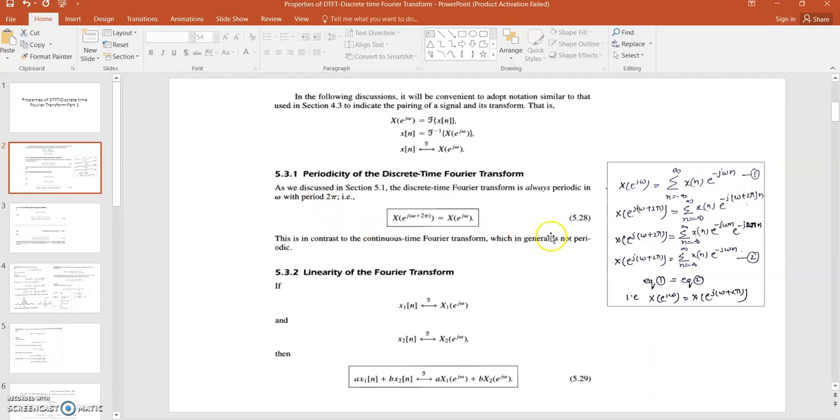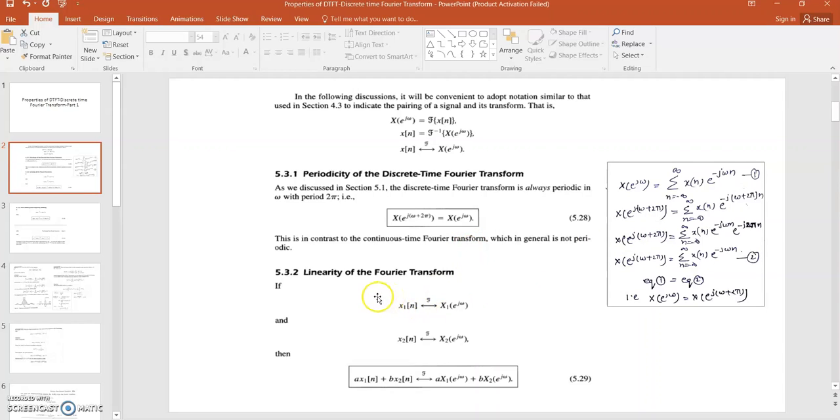So to prove this property, we have just taken the DTFT formula and replaced omega by omega plus 2 pi on both sides, and solving, we find that the left hand side is equal to the right hand side. Why are we replacing omega by omega plus 2 pi? Because we are saying that DTFT is periodic with period 2 pi. So as it is periodic with period 2 pi, we have to replace omega by omega plus 2 pi, and then we can prove the property, right? So this is the periodicity property.